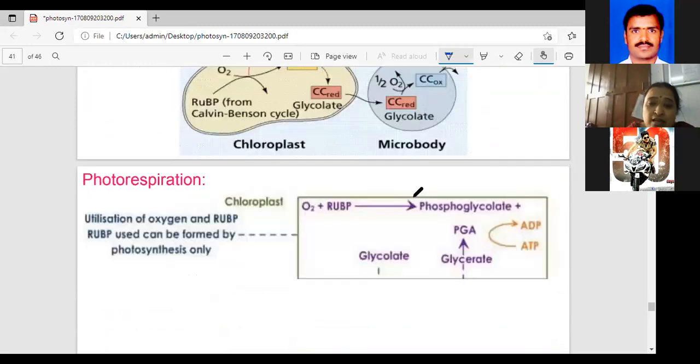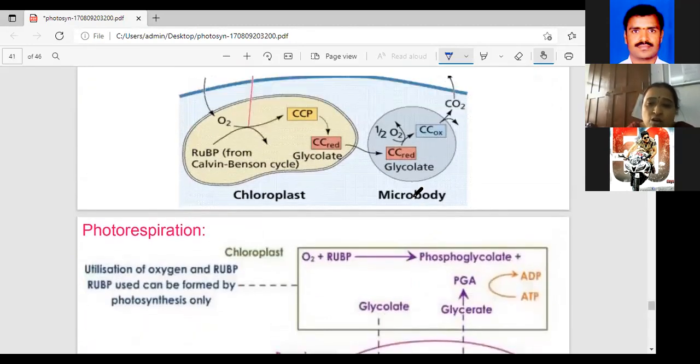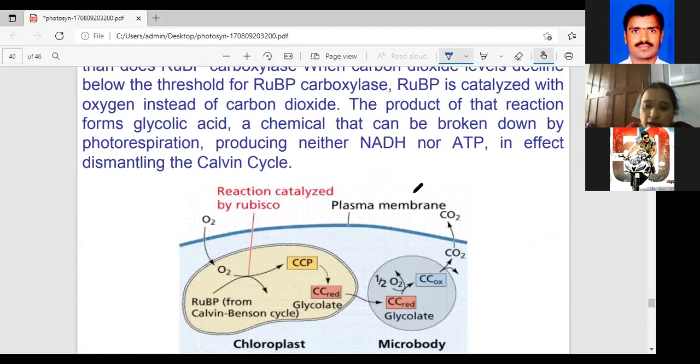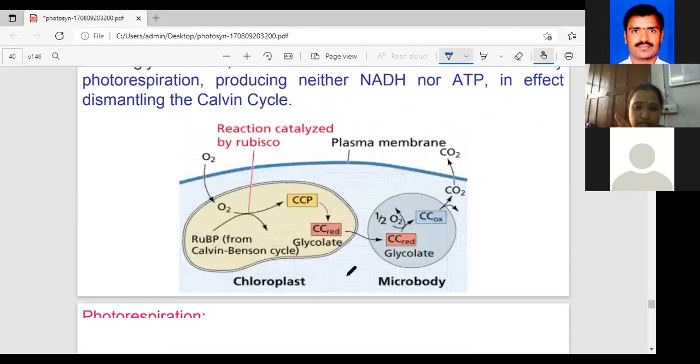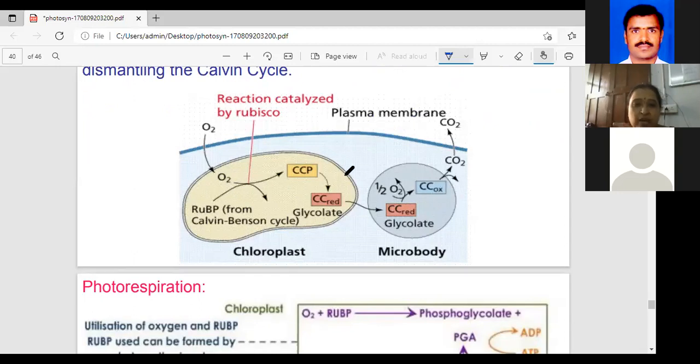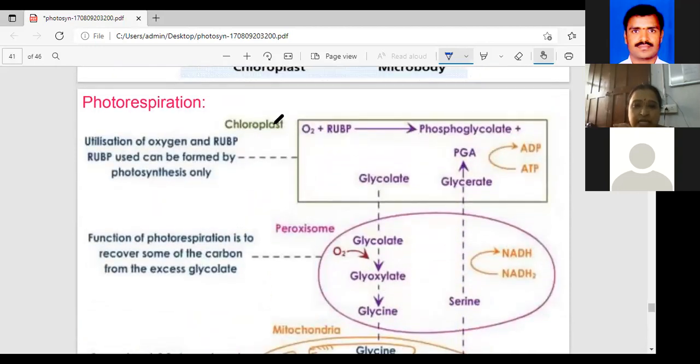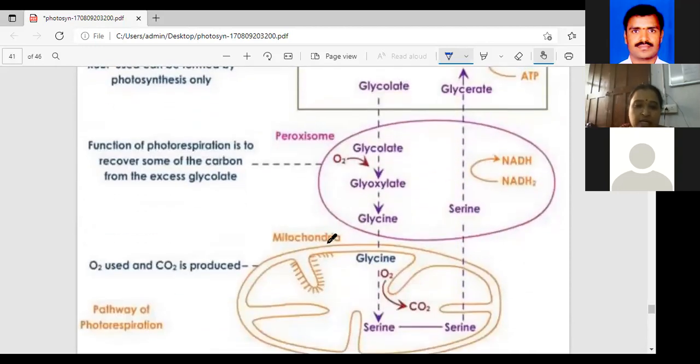The total process involves the cooperation and coordination of three different cell organelles, very important. How many are there? Three different organelles are involved in this cycle. What are they? Remember CPM: C for chloroplast, P for peroxisome, M for mitochondria. That's why I say CPM party.